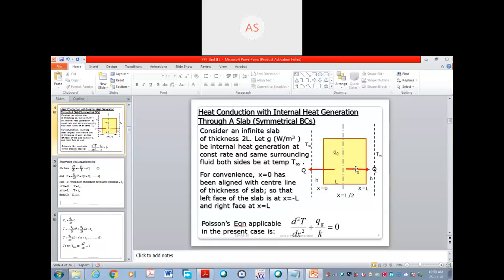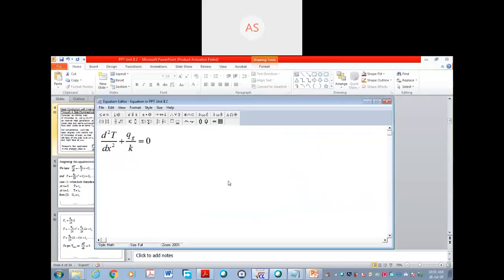Okay, and now we will come to the Poisson equation. All of you remember this equation, or is this the part which we have taken from the first unit? Did all of you get how it comes? Anybody?